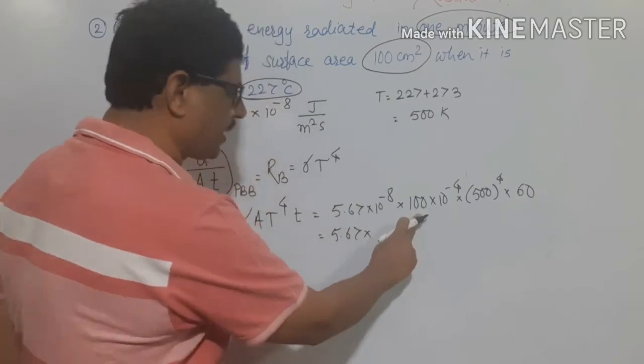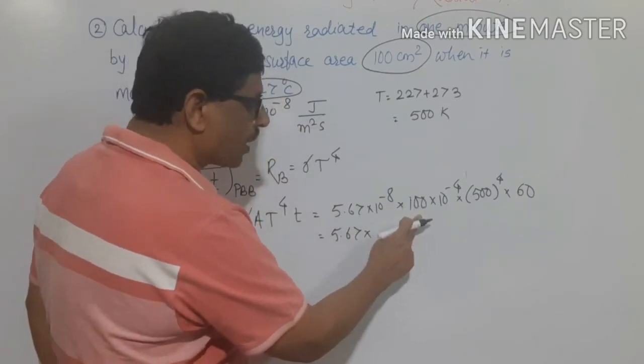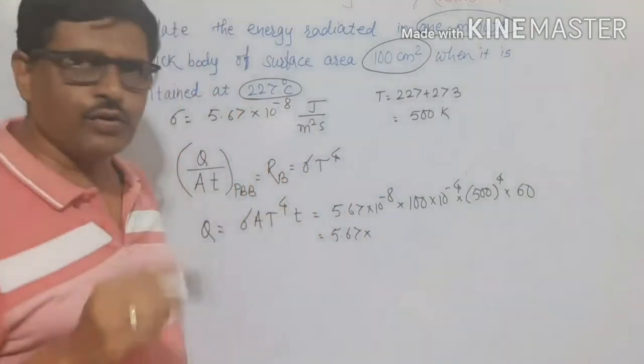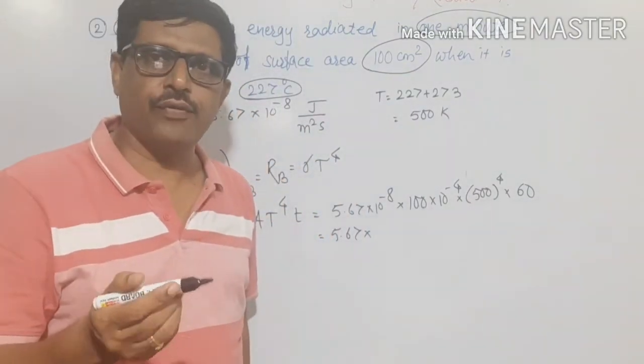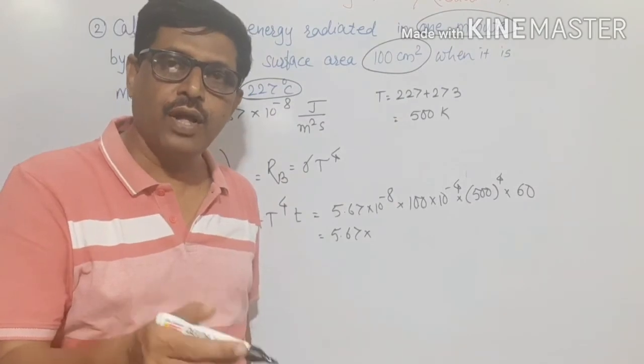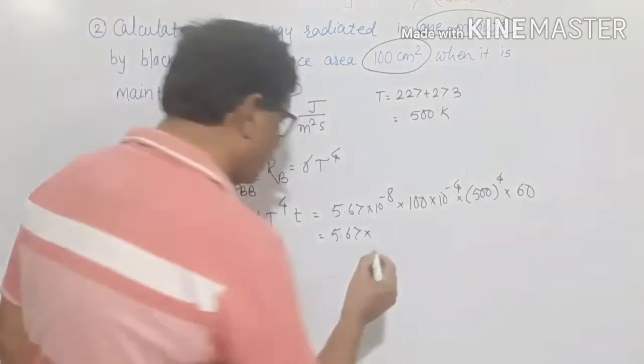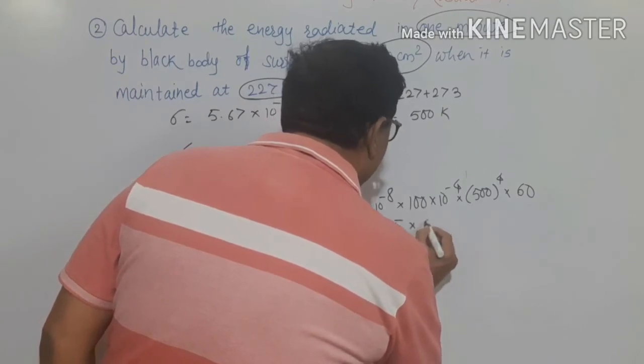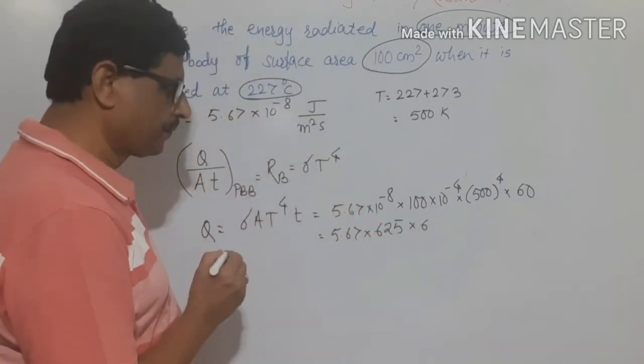Then I will take 100 as 10 to the power of 2. Then the fourth power of 5: 5 square is 25, 5 cube is 125, and the fourth power of 5 is 625. This is 625 into 6.